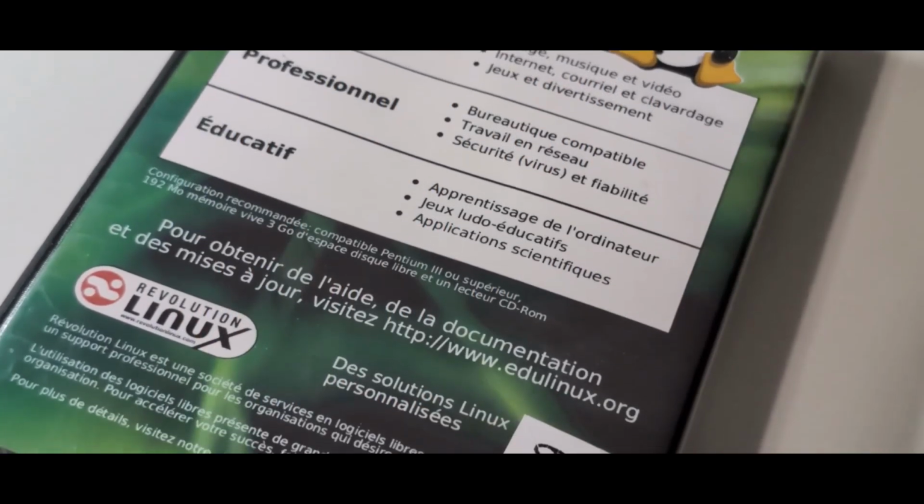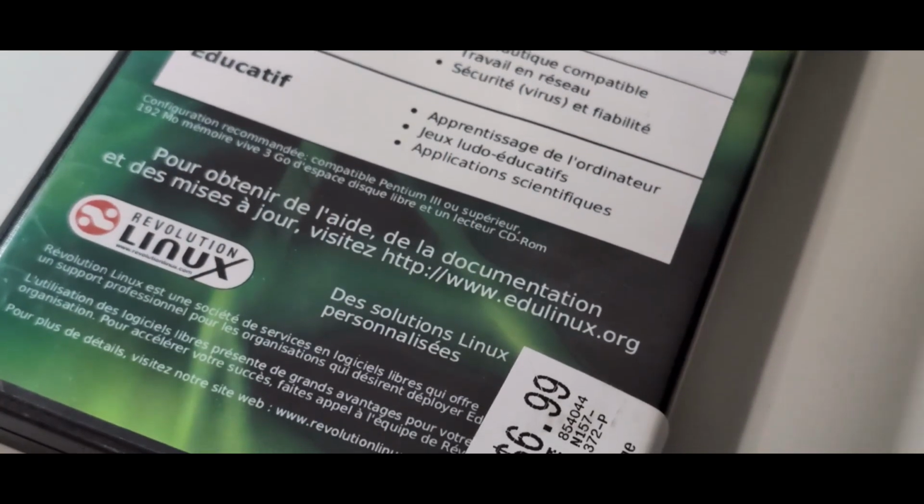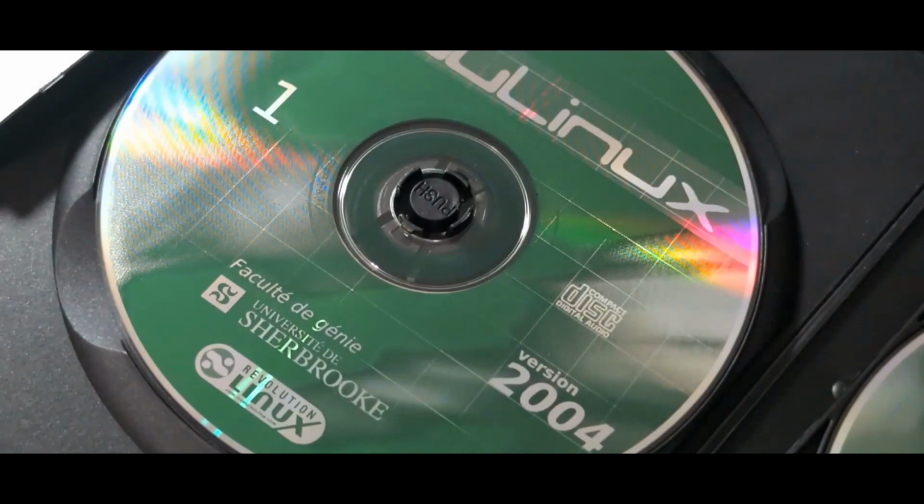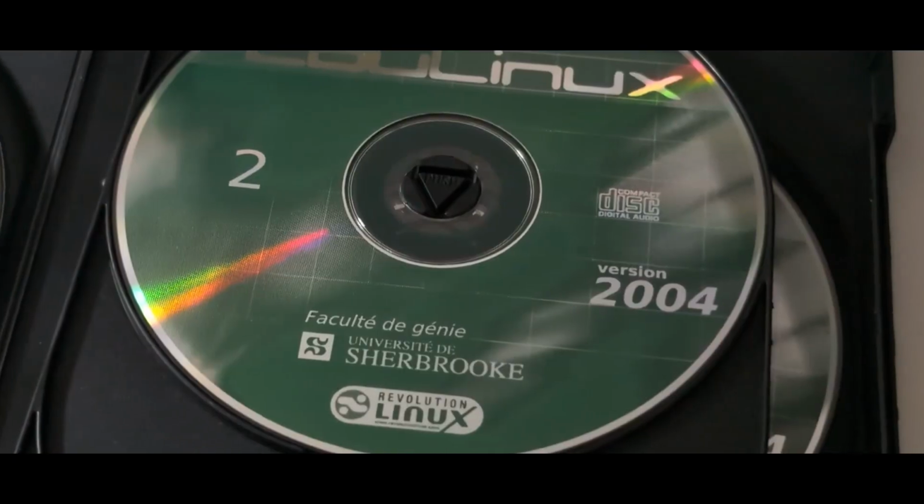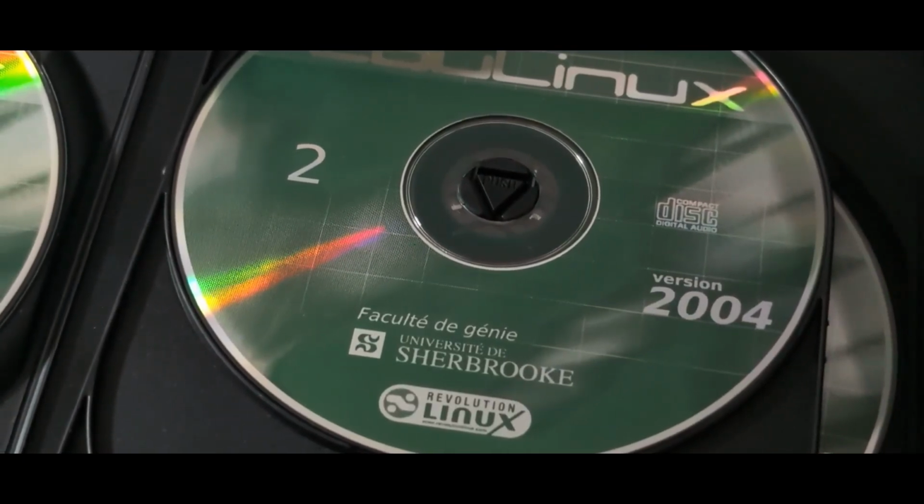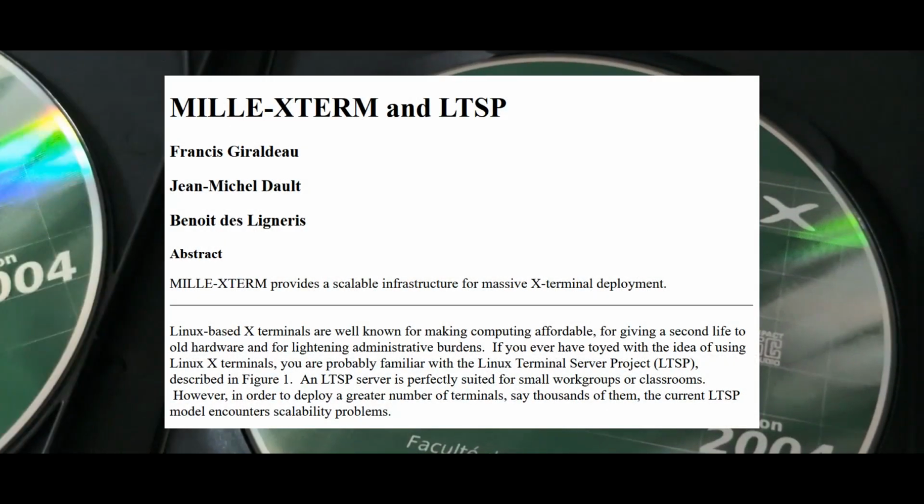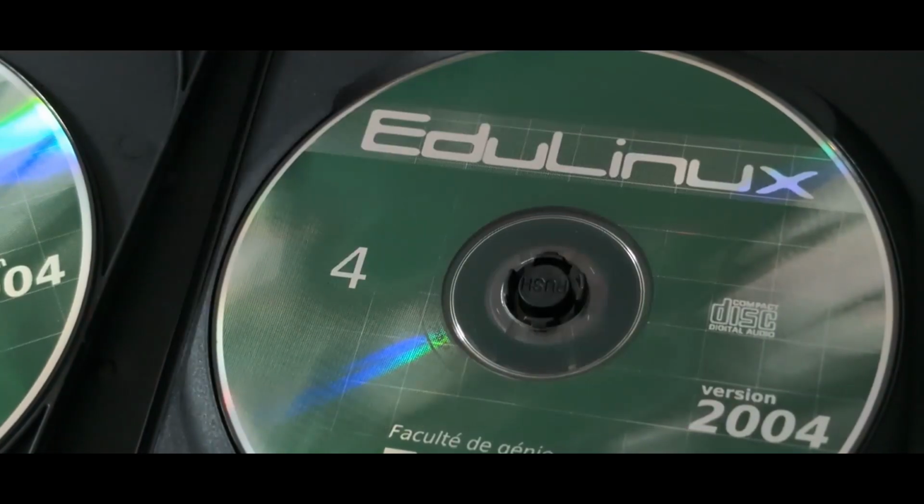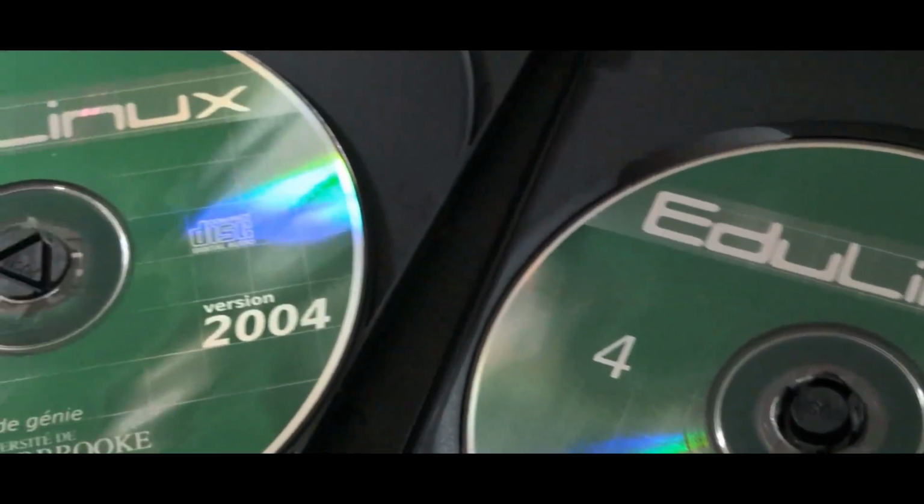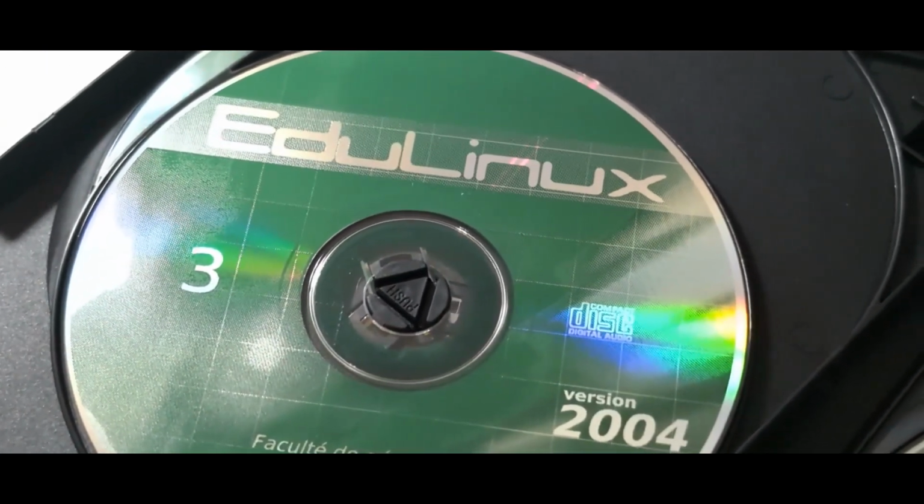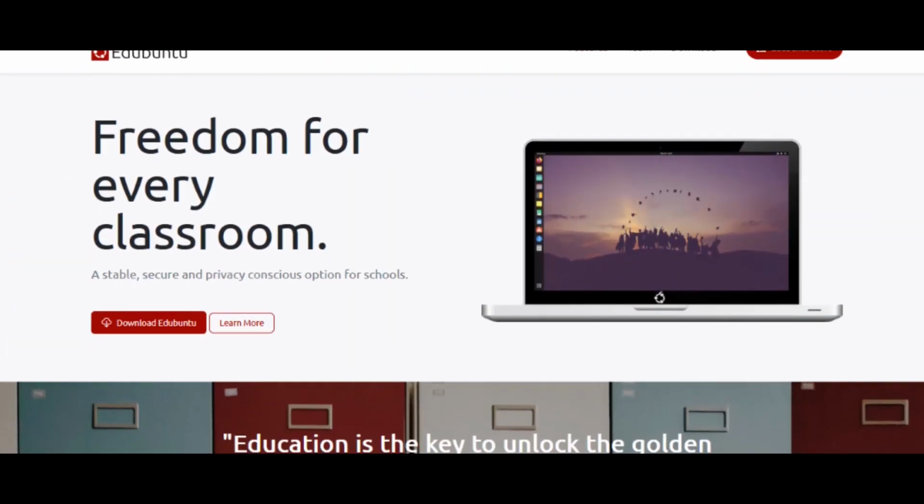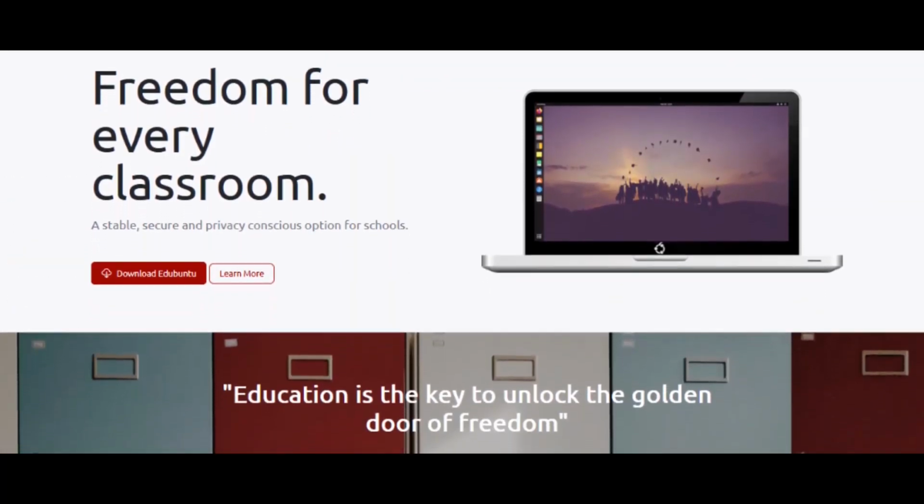The following year, on May 31st, a second and more complete version was released, EduLinux 2004, this time based on Mandrake 10.0. A third release was planned for 2006, but development was halted as the team was working on a bigger project. 2 years later, the EduLinux project was ultimately abandoned. The developers then moved to Edubuntu, an educational variant of Ubuntu that is still maintained to this day.